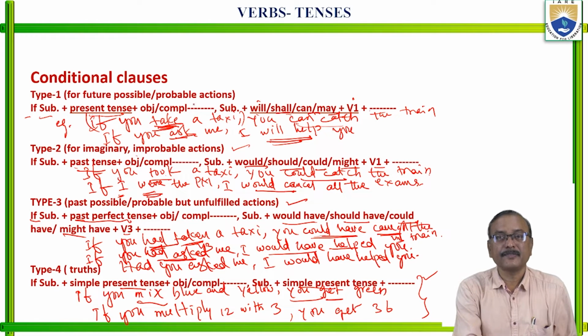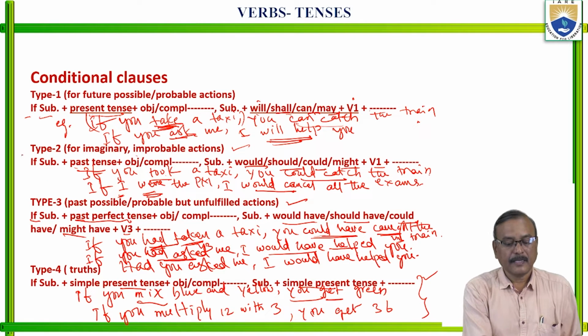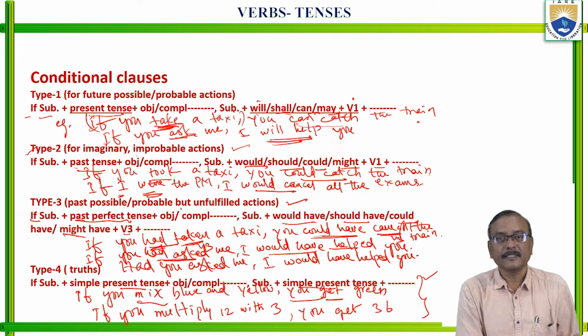The first type is used for future actions. In the if clause present tense; in the main clause can or may or will or shall plus V1 form. Type 2 is for imaginary or improbable actions. In the if clause past tense, that is V2 form. In the main clause, would or should or could or might plus V1.